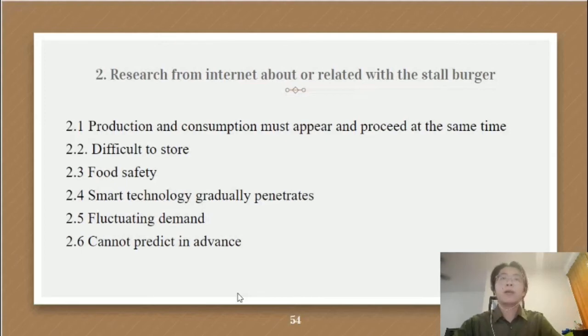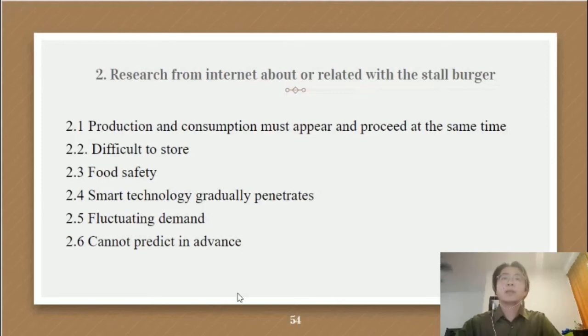And the third is food safety. Food safety is the most important for any food maker, because once customers face a food safety problem, they may never come back to the store again. So this is the most important problem that street-style burger sellers face.